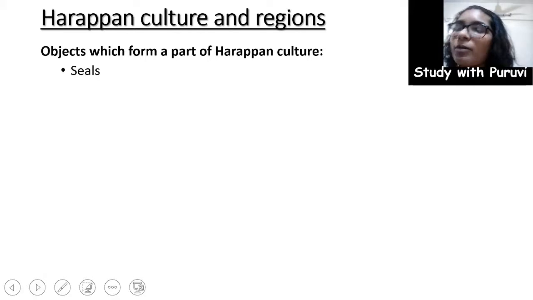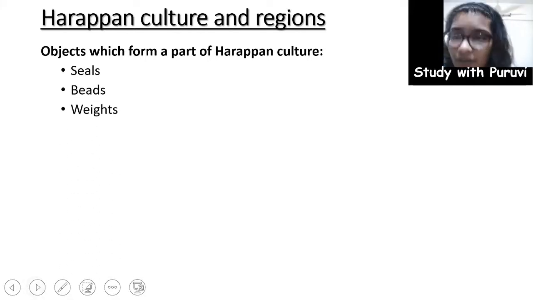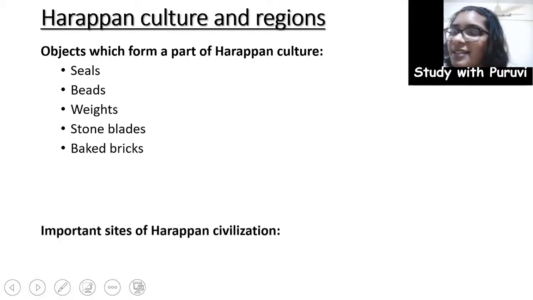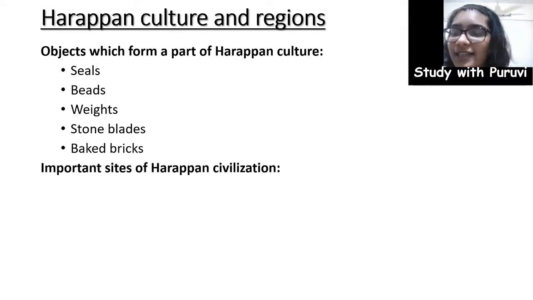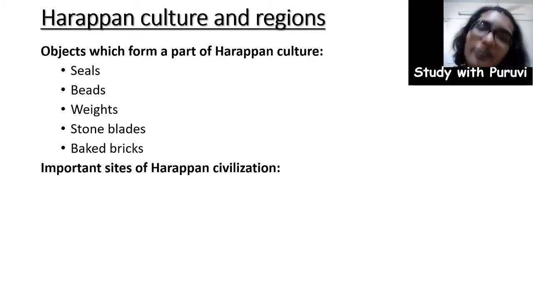So basically the objects such as seals, beads, vase, stone blades, baked bricks formed a part of the Harappan culture. So here beads, bricks, these all were a part of our lesson, the top title of our lesson. These three objects, beads, bricks and bones, form an important part of the Harappan culture. Apart from these, seals are a very important part of the Harappan culture, as we would see further in the lesson.